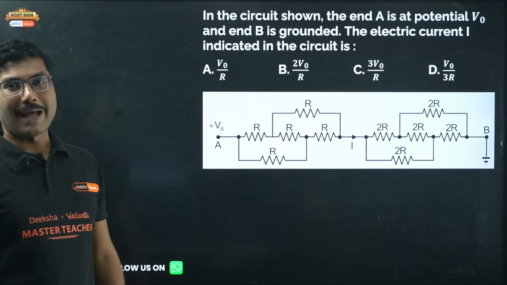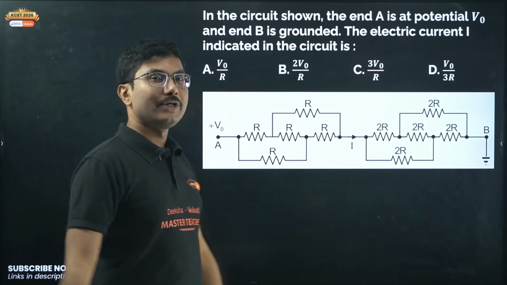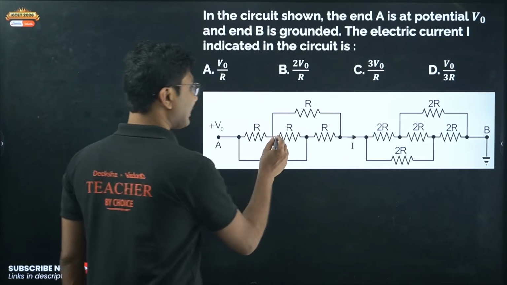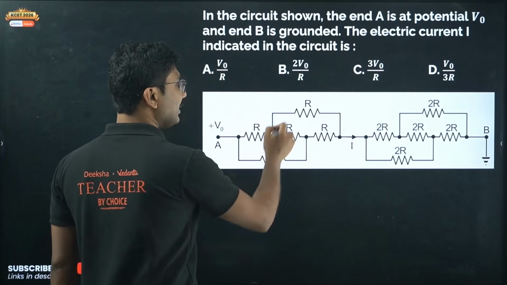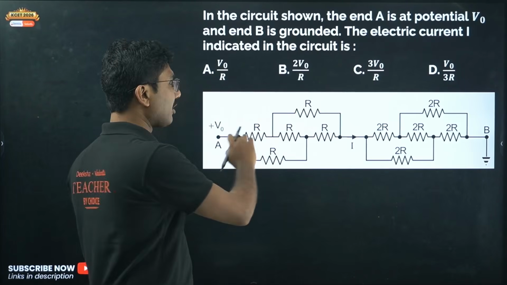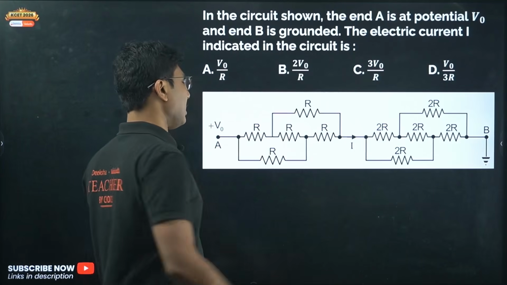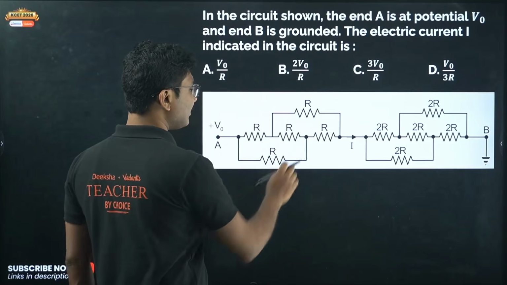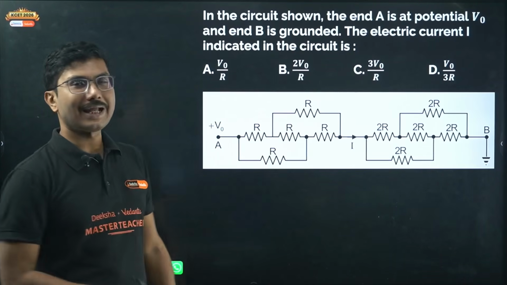Now in case of a balanced Wheatstone bridge, there is no current in the galvanometer. We have to understand that at this point where two resistances are meeting, this weirdness is created. You cannot use a simple combination of resistances directly to simplify this circuit, because this resistance is creating a problem. This is neither series nor parallel, right? So this resistance, which is the galvanometer, is creating a problem.